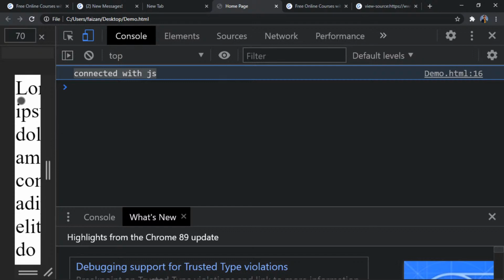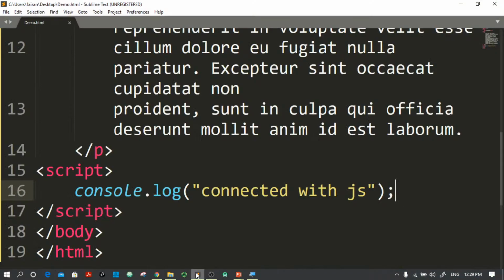Now is this the efficient way to write our JavaScript code in the HTML file? No, absolutely not. We should take care of one thing, that is separation of concerns. This is very important. Now what does that mean? It means that if you have an HTML file, write only HTML code in that. If you have a CSS file, create a separate file and write your CSS in that.